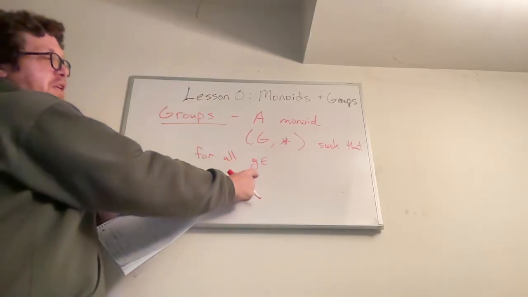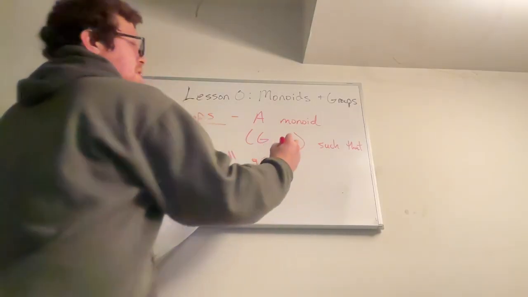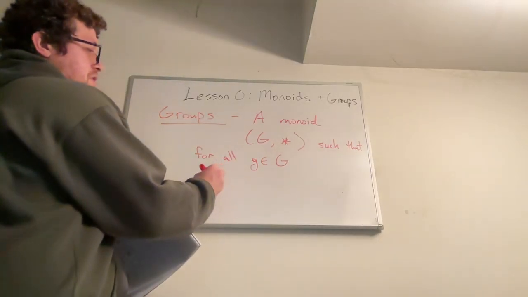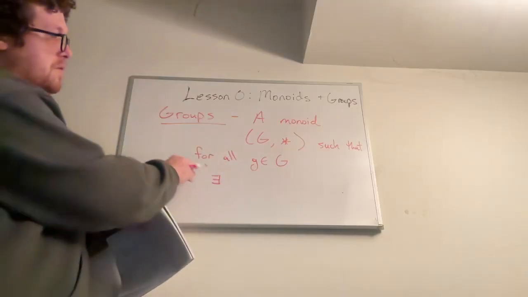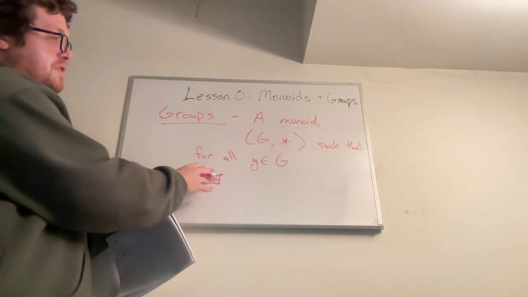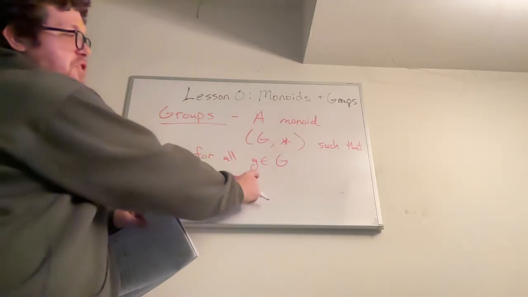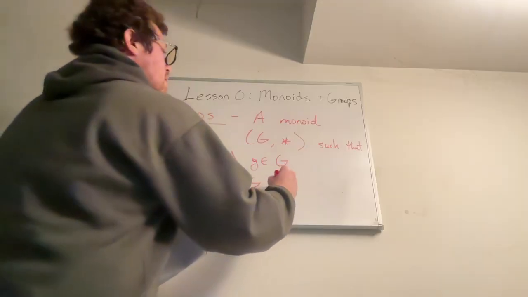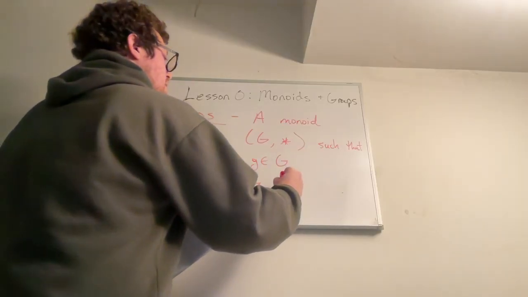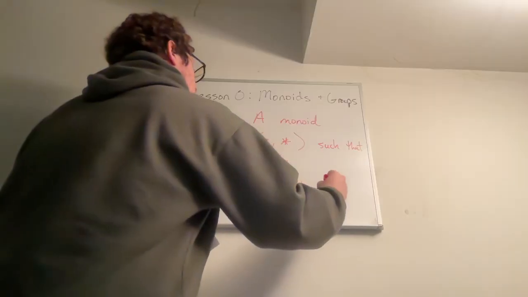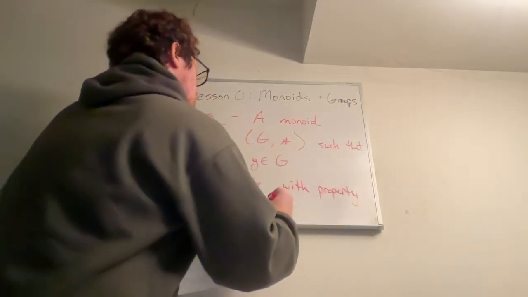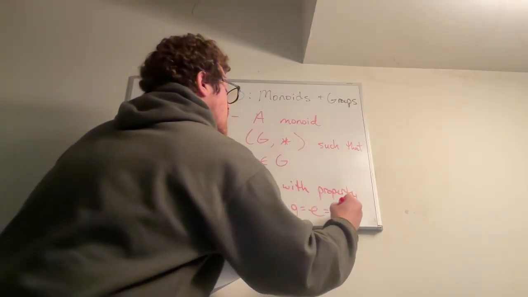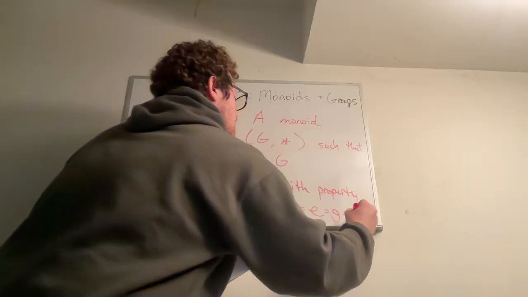So for all g in the set G, so for every element of the group, and then this symbol means there exists. And you can actually prove it's unique here, but we don't need to state that it's unique for the definition. We just say, for all elements g in the group, there exists another element g tilde in the group with the property that g tilde multiplied with g is equal to the identity. And this is the same thing as if you do g multiplied with g tilde.